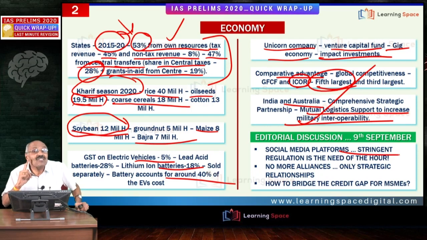There is a need for stringent regulation. This is from Live Mint. Second is no more alliances, only strategic relationships as far as foreign policy is concerned. This is from The Hindu. Third, how to bridge the credit gap for MSMEs. This is from Live Mint. Please do watch editorial discussions and Connect the Dots.